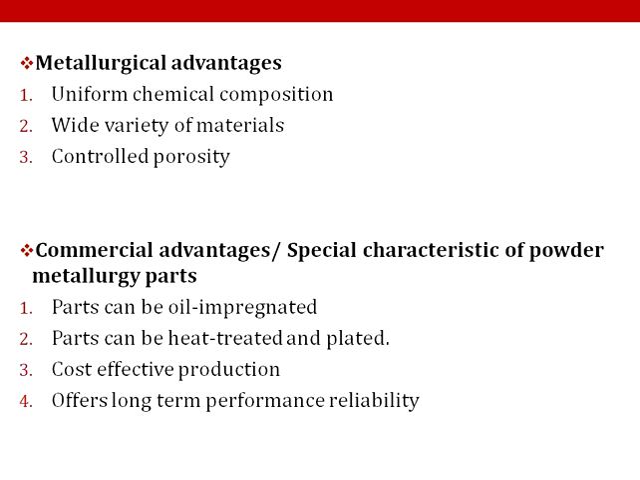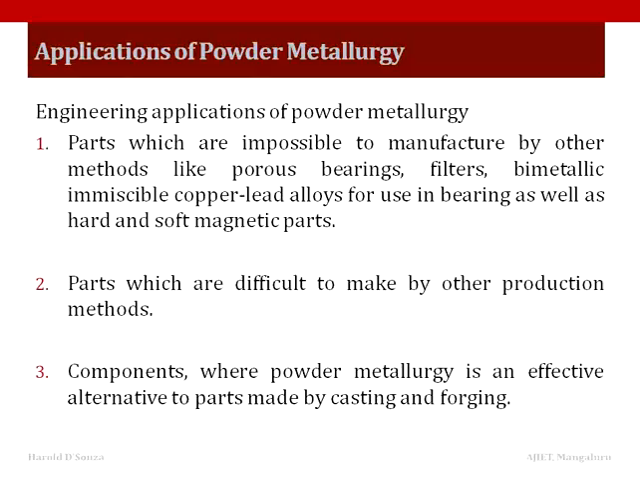Parts can be heat treated and plated if required. Powder metallurgy parts are also amenable to processing by conventional metal forming processes such as rolling and forging. Also, the cost effective production of simple and complex parts very close to final dimensions at production rates that can range from a few hundreds to several thousands parts per hour. Apart from this, it offers a long-term performance reliability in critical applications.